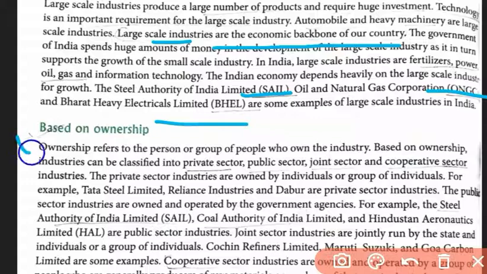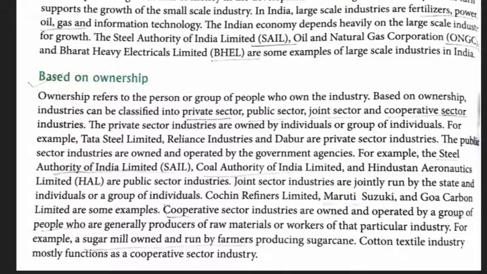The last one is based on the ownership. So the four types I have already given, with all of the examples. Now we have covered the classification of industry. Next we will discuss the factors that influence the location of an industry.